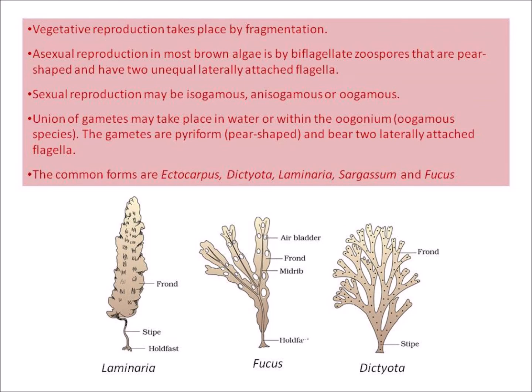Vegetative reproduction takes place by fragmentation. Asexual reproduction in most brown algae is by biflagellate zoospores that are pear-shaped and have two unequal laterally attached flagella. Sexual reproduction may be isogamous, anisogamous, or oogamous. Union of gametes may take place in water or within the oogonium in oogamous species. The gametes are pyriform, or pear-shaped, and bear two laterally attached flagella. The common forms are Ectocarpus, Dictyota, Laminaria, Sargassum, and Fucus. Here are some of the Phaeophyceae: Laminaria, Fucus, and Dictyota.